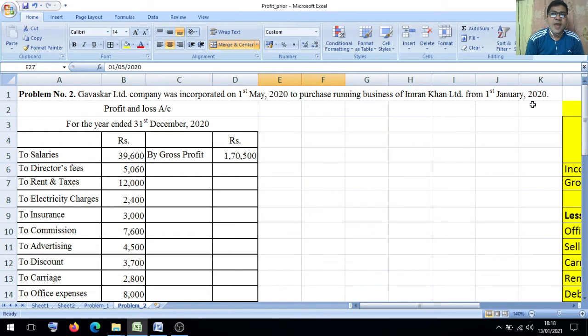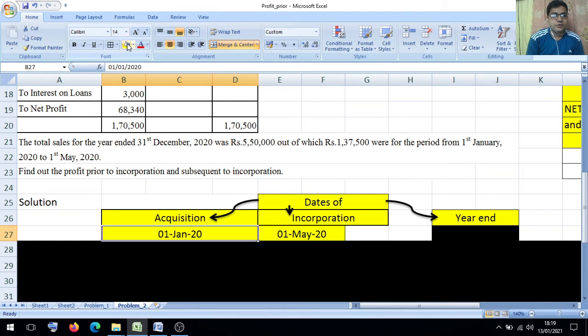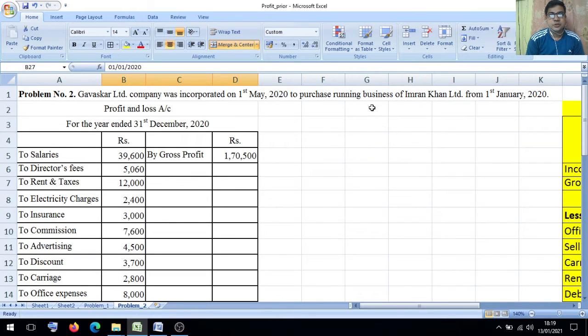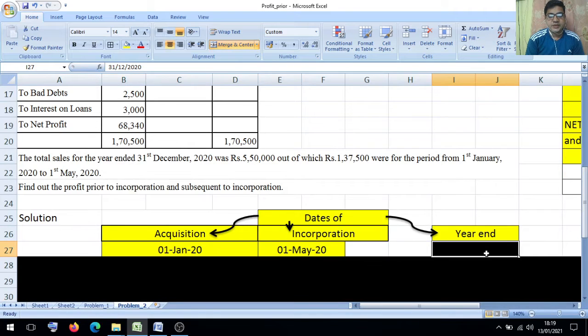The date of acquisition, purchase of business, is 1st January 2020. If you read the sentence continuously, you will get the year end date, 31st December 2020. So we got these three dates: date of incorporation, date of acquisition, and year end.